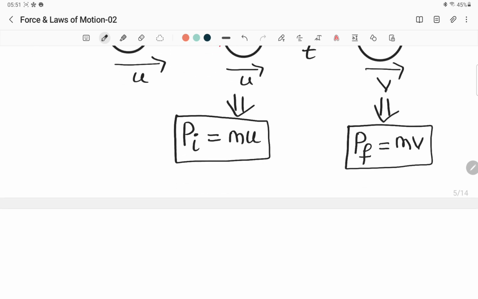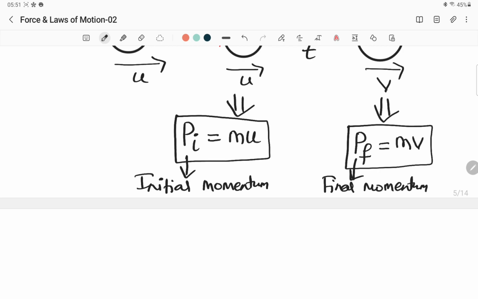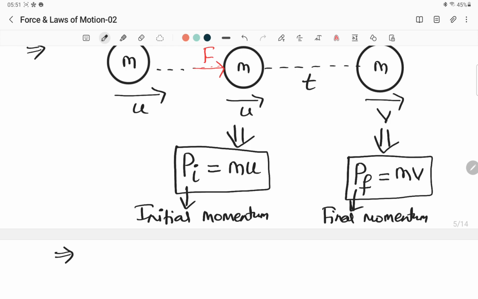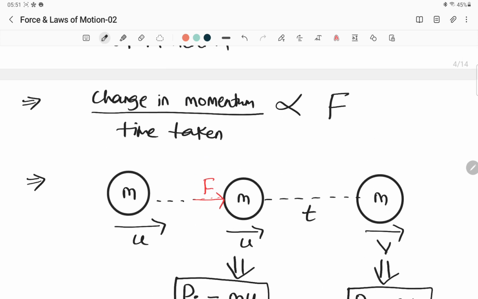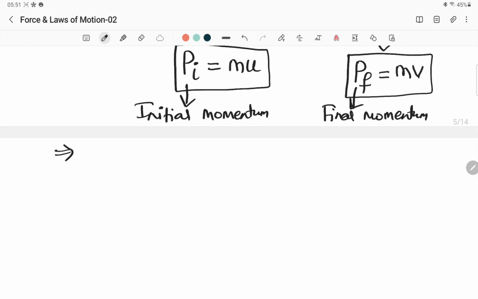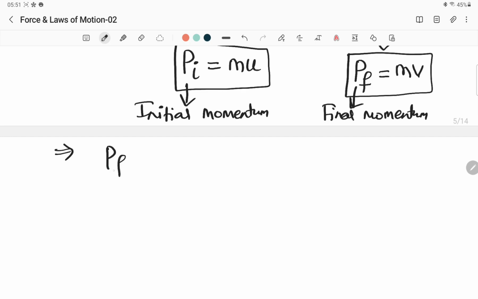For your reference, let me write here. Pi: I means initial, p means momentum, so initial momentum. And Pf means final momentum. Now look at that formula. Change in momentum means final momentum minus initial momentum, divided by time taken.